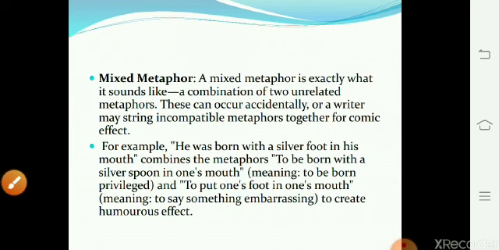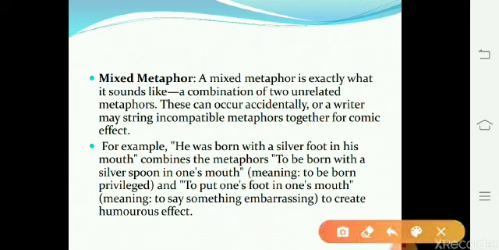Next type of metaphor is mixed metaphor. A mixed metaphor is exactly what it sounds like, a combination of two unrelated metaphors. These can occur accidentally, or a writer may string incompatible metaphors together for comic effect. Two unrelated metaphors are combined together to bring about a comic effect.